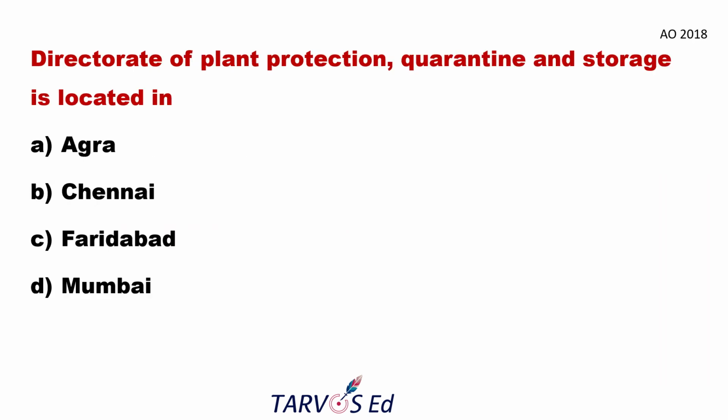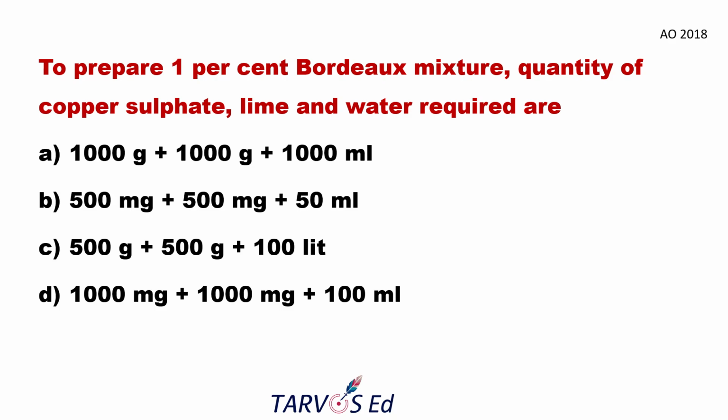Coming to the next question, Directorate of Plant Protection, Quarantine and Storage located in, the answer will be Faridabad. It was established during the year 1946. This also they may ask. So it was established at Faridabad during the year 1946, Directorate of Plant Protection, Quarantine and Storage.